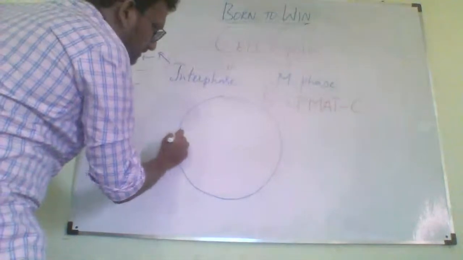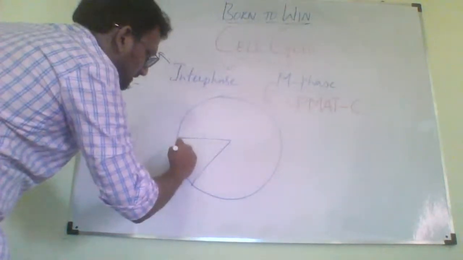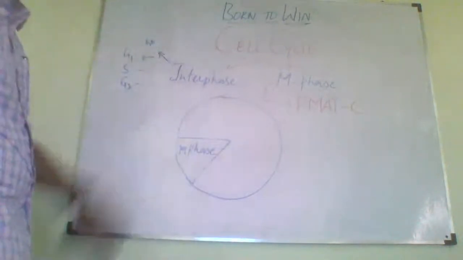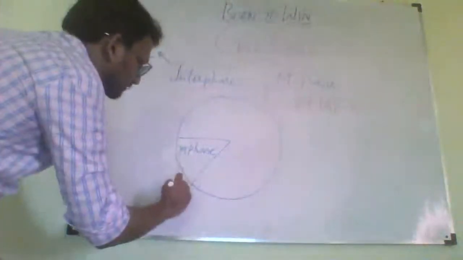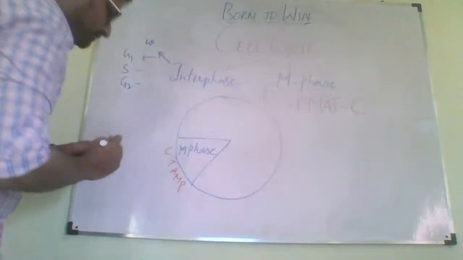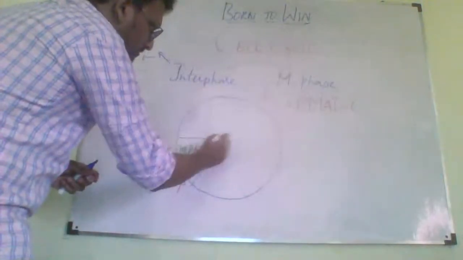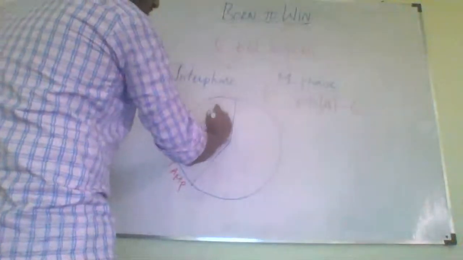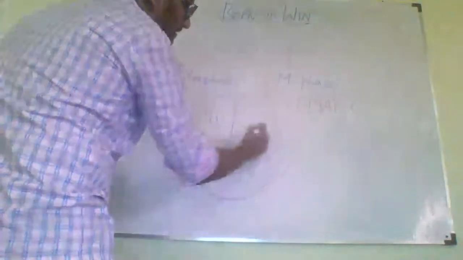you will be having the M phase. This is the M phase. Within the M phase, what do you have? You have P, MAT, C. In the M phase you have subphases, and in interphase you have three different phases: one is G1 phase, one is S phase, and one is G2 phase.